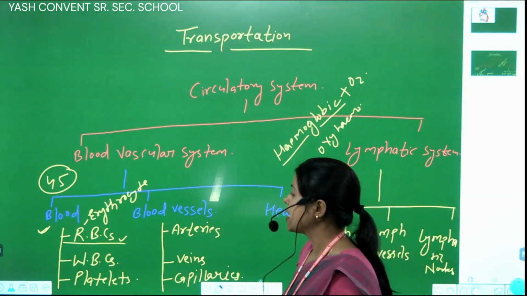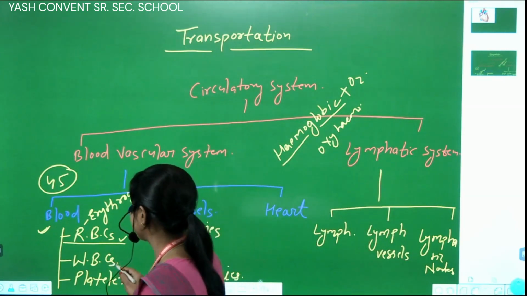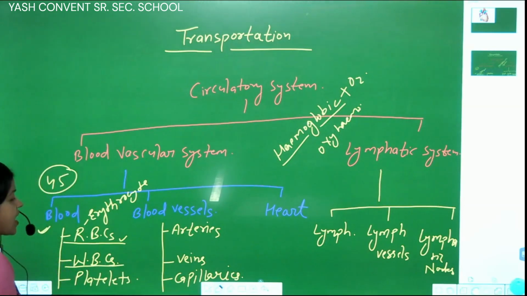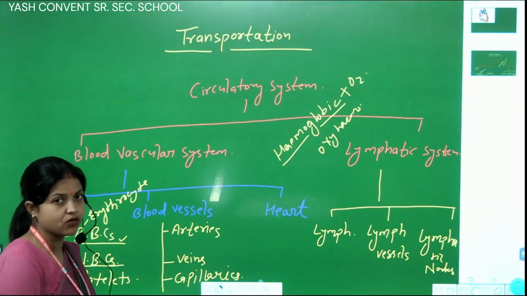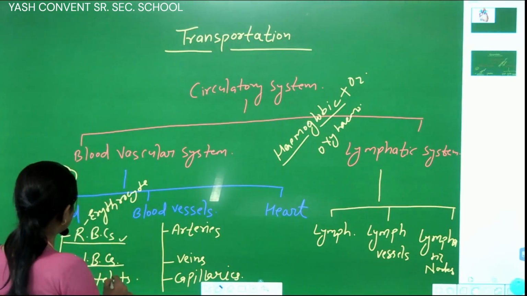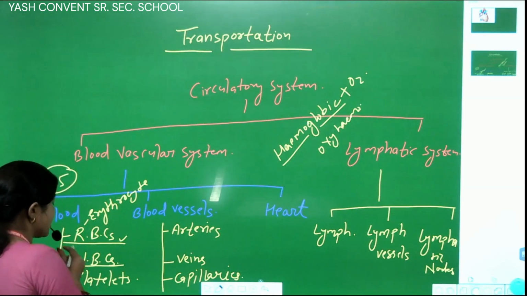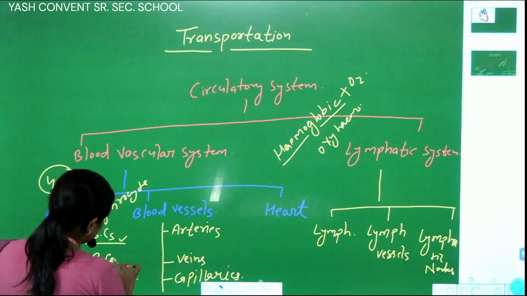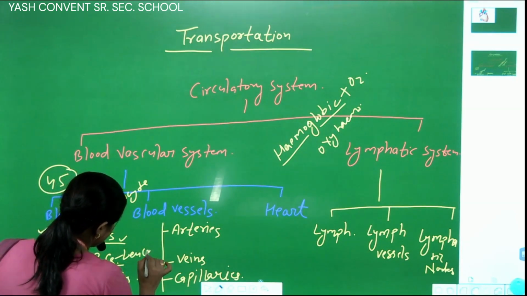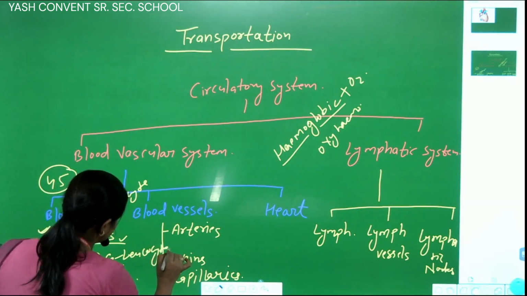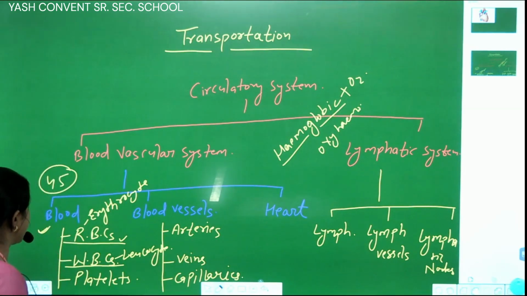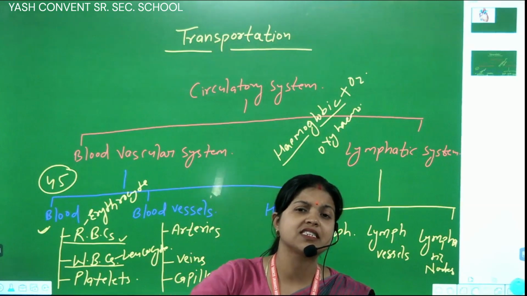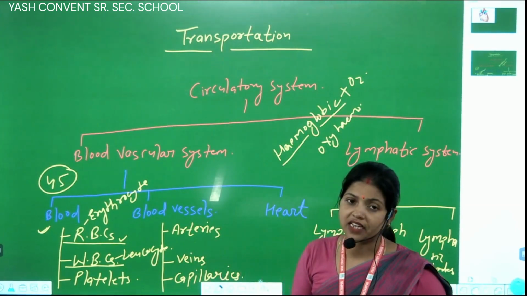Students, the next corpuscle is WBC. WBC stands for white blood corpuscle, and another name of WBC is leukocyte. The function of WBC in the body is as a soldier and as a scavenger.